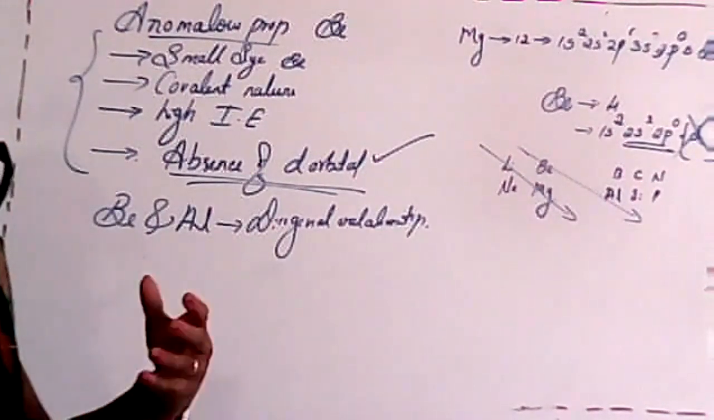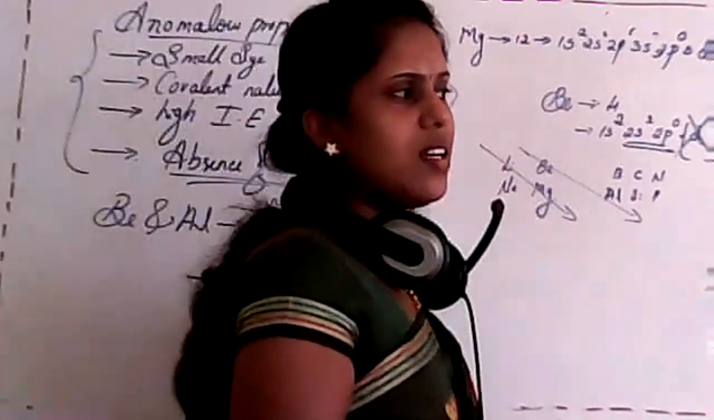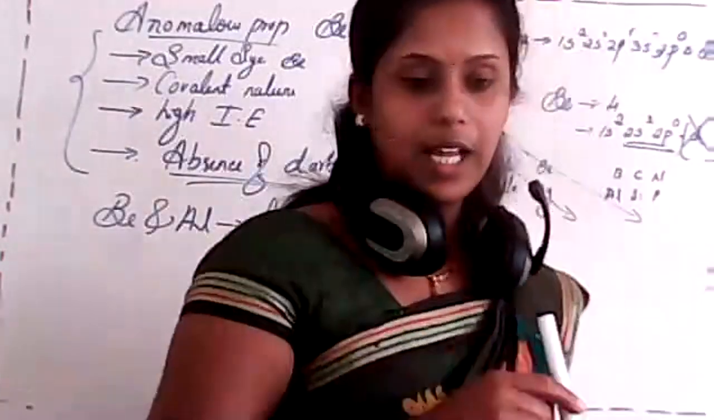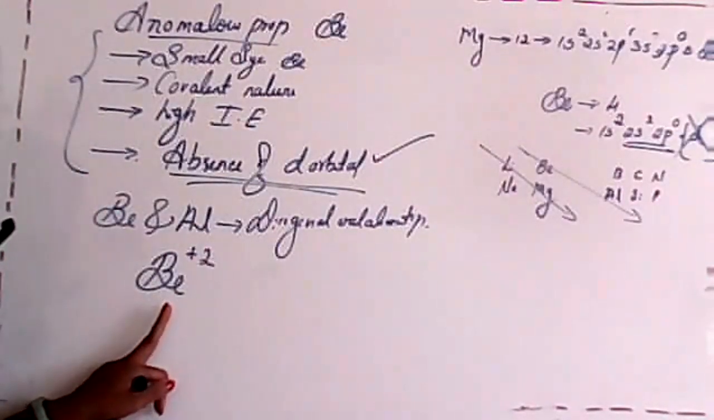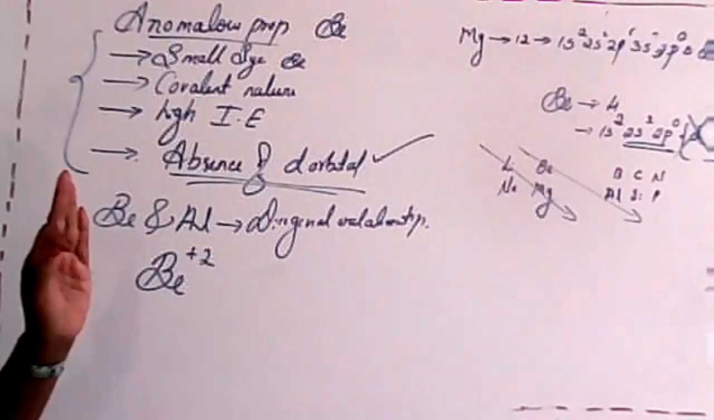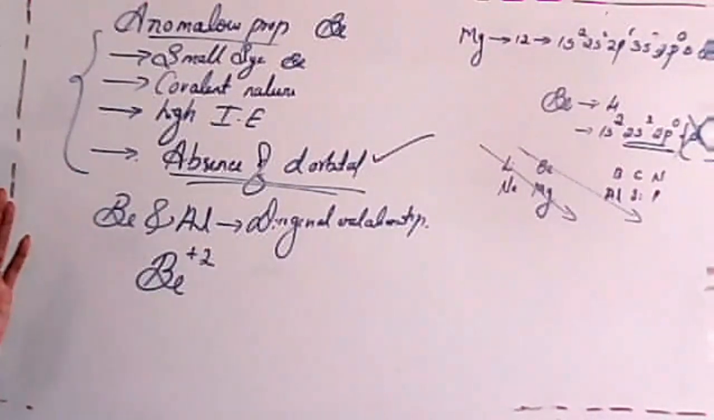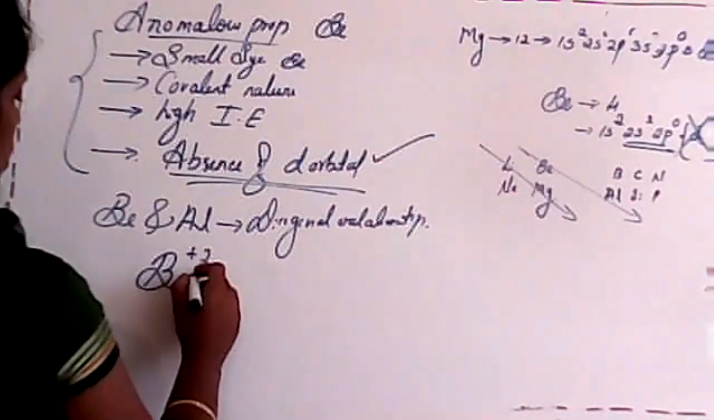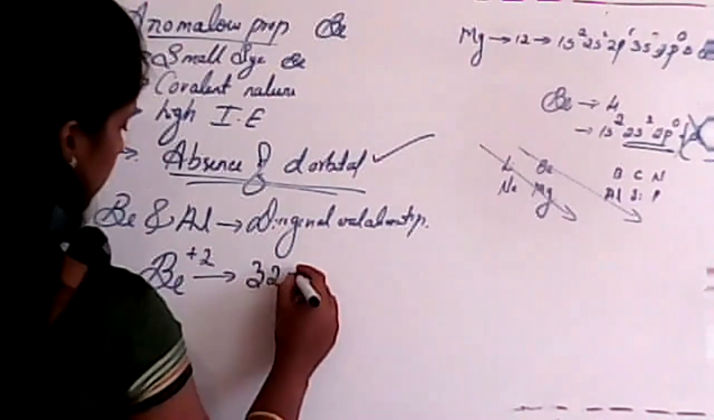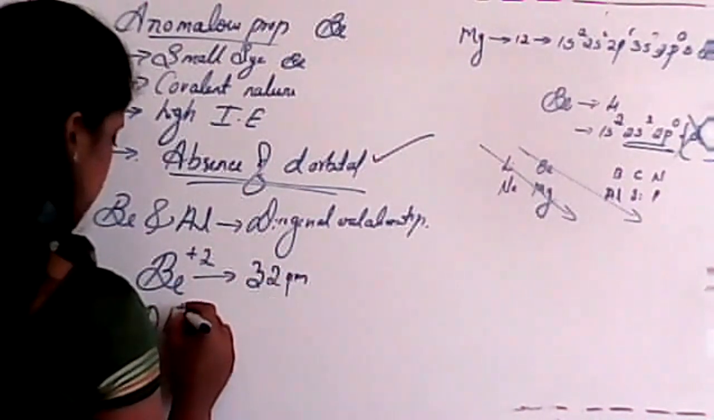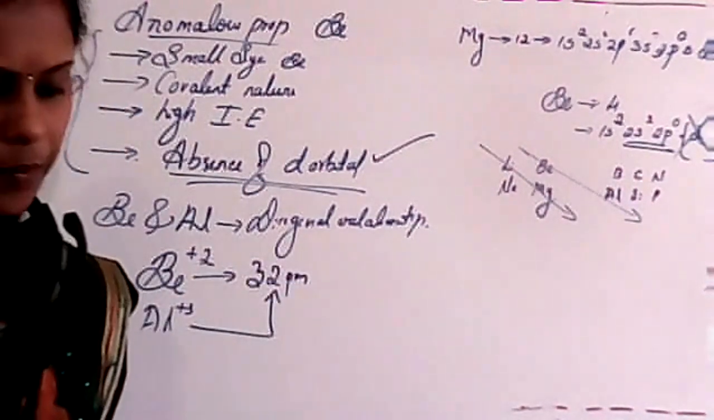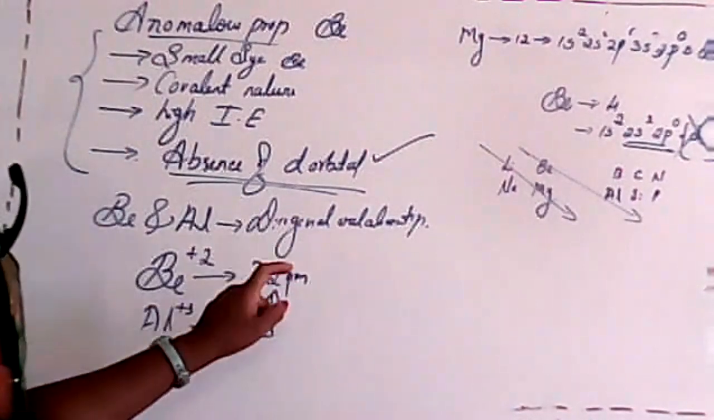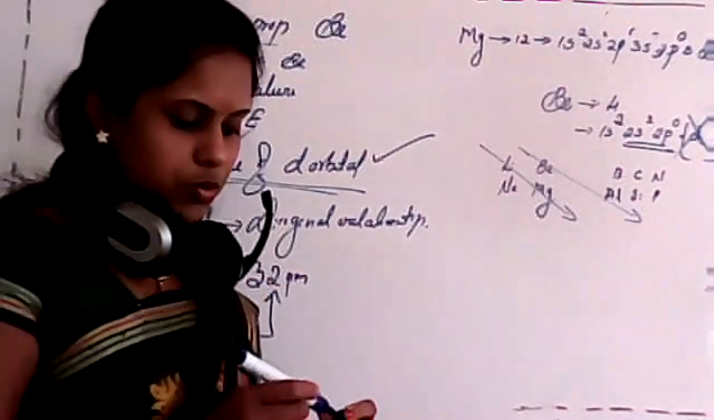The reason for this diagonal relationship is that they have almost the same size. For example, if I consider the beryllium plus 2 ion, its size is around 32 picometer. But whenever we consider aluminum plus 3, it is almost the same, around 32 picometer itself. Is it clear? So that's why we consider them similar. About this we'll study in the next class.